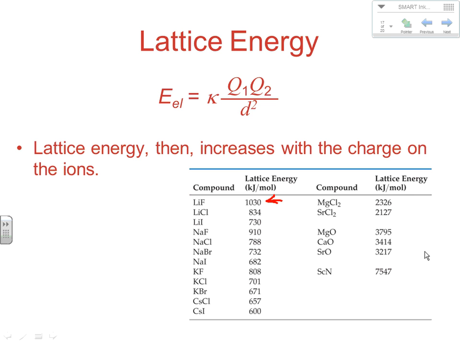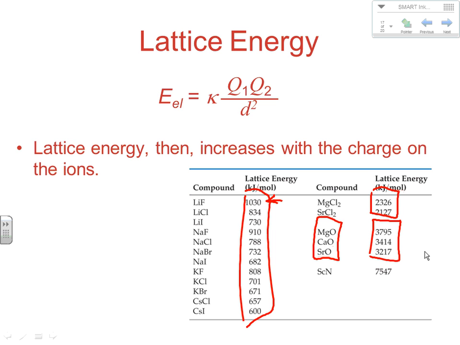It's a +1 -1. Everything in this row is a list of +1 -1s. They're all relatively small lattice energies. But when we go to a +2 -1 situation, you'll notice the lattice energies have increased. When we go to a +2 -2, once again, the lattice energies have increased.